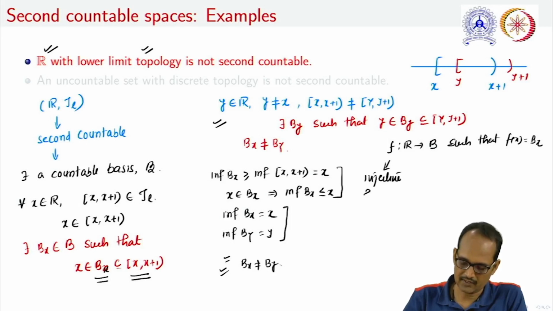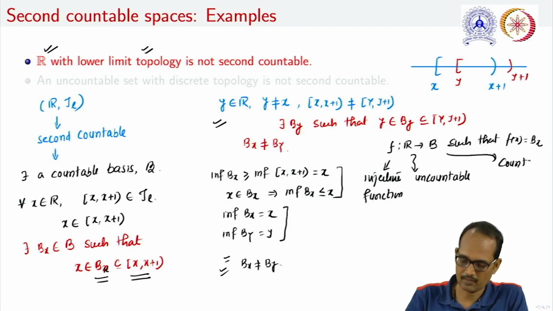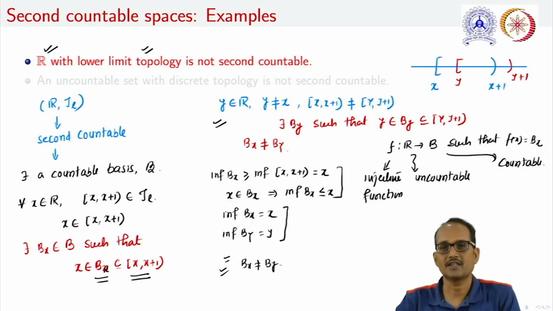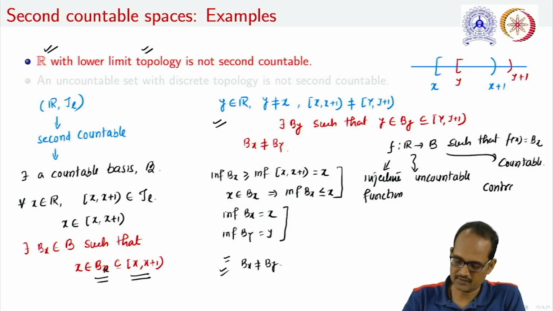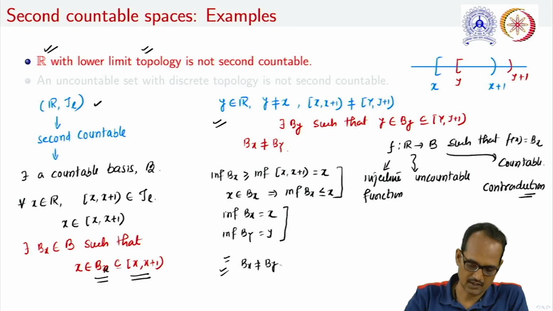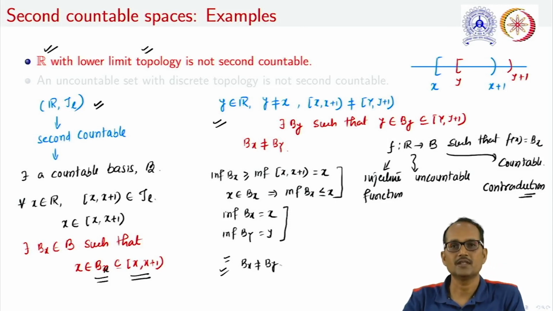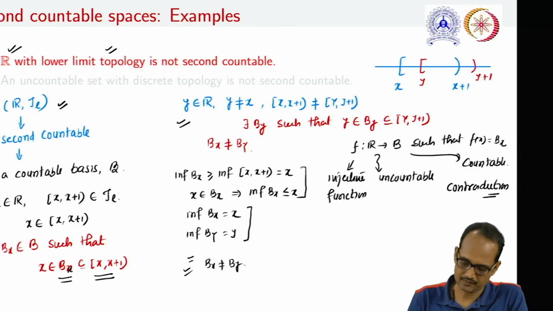But note, what about R? R is uncountable, and this B is countable. So we have constructed an injective function from an uncountable set to a countable set, which is not possible. That's why we reach a contradiction, and therefore R with the lower limit topology is not second countable.